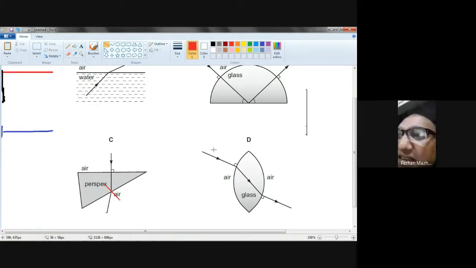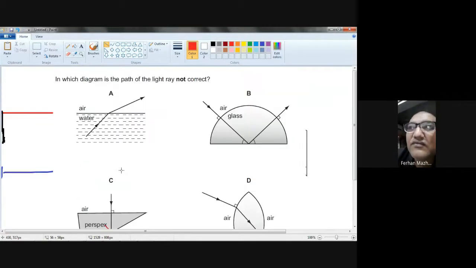Now if you look at this D choice, the light is entering into this glass by making a 90-degree angle with the surface of the glass, but the light has bent. The light has changed its path. That is wrong. So we were looking for an option where the path of the light is not right. It is incorrect. So the path of the light is not correct in the D option. Okay, do you understand?